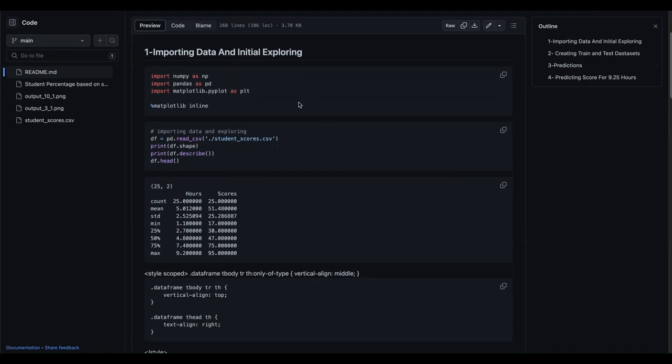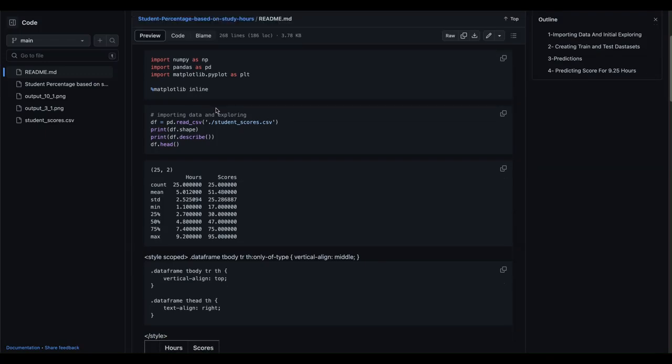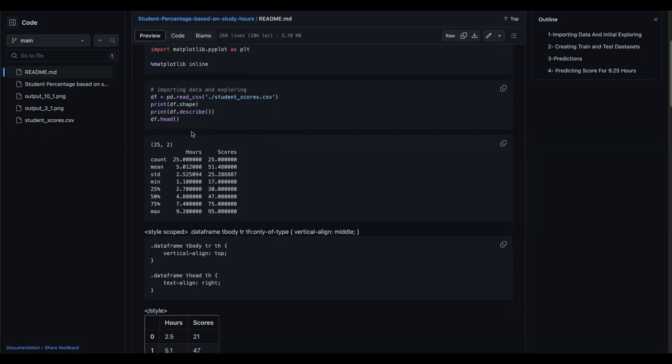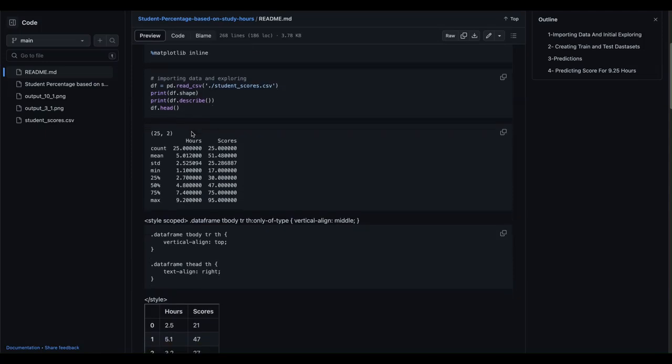First part, we import our libraries. We use packages such as NumPy, Pandas, and Matplotlib. Here in this line, we use Matplotlib inline to show the charts inside our notebook. Next, we will read the CSV data, student score.csv, and we print the shape, and describe the numerical values, and print the head, which is the first five rows of our data, to take an initial look at our data.